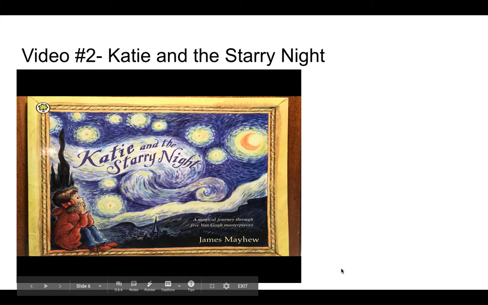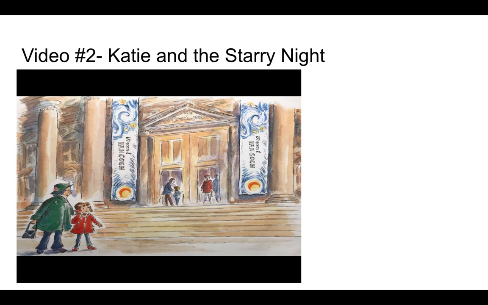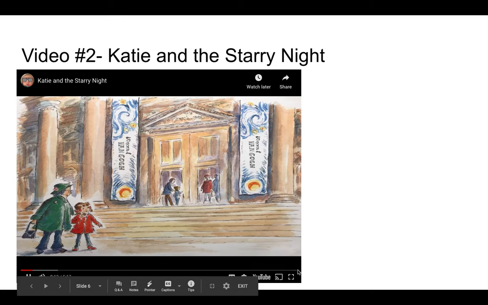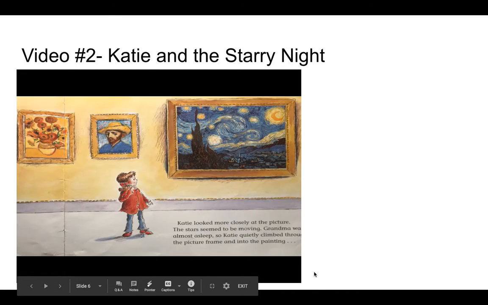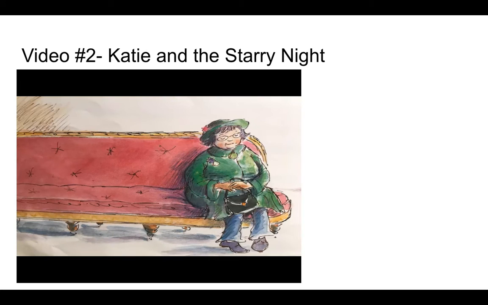Katie and the Starry Night by James Mayhew. Katie and Grandma loved to go on trips together. Sometimes, for a treat, Grandma took Katie to the art gallery. One day, they went to see some paintings by Vincent van Gogh. Katie's favorite was called The Starry Night. "It looks magical," she said, "like a dream." "Talking of dreams," said Grandma, "I could do with a nap."